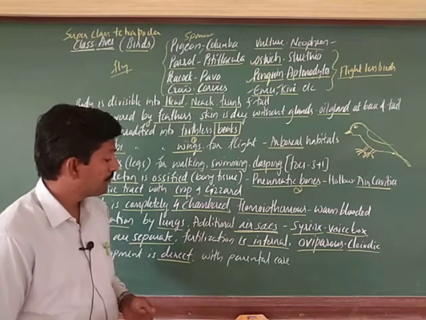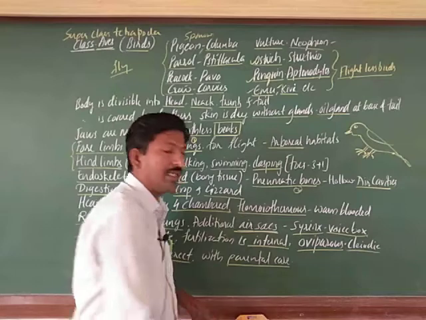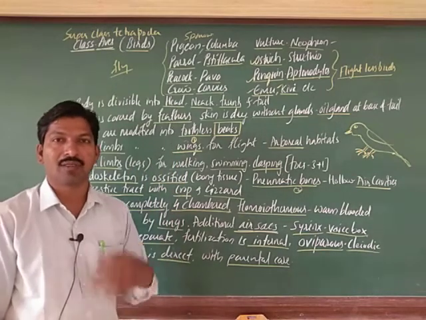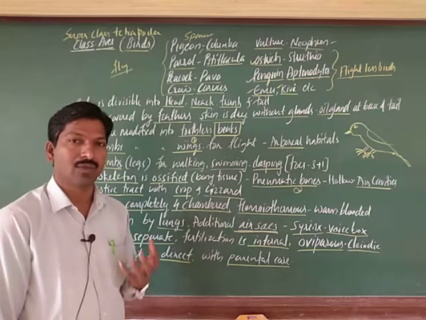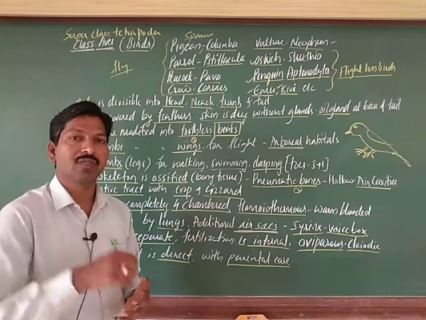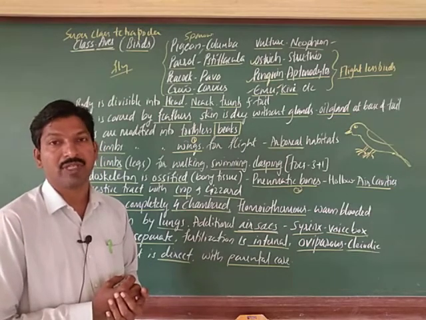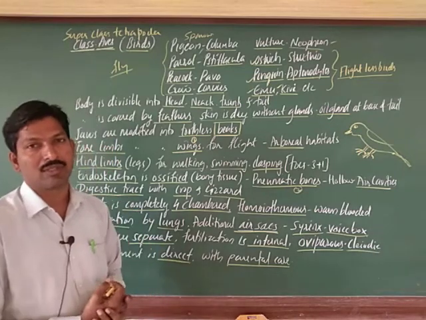So there is also parental care. They prepare the nest and sit over it and provide heat until hatching, and they even feed their young ones. They bring the food and feed the young ones, right.